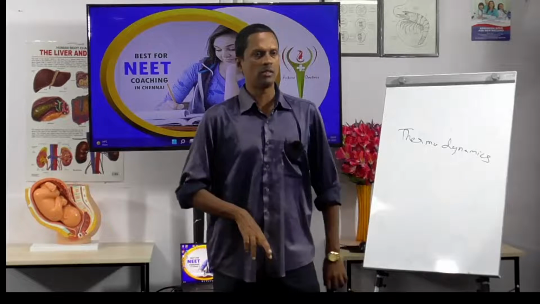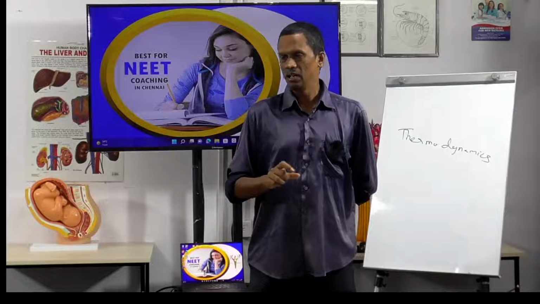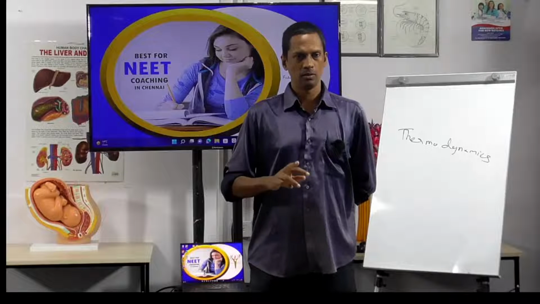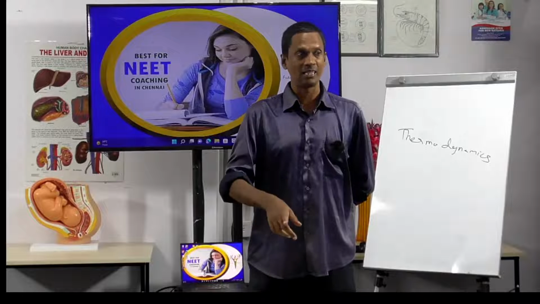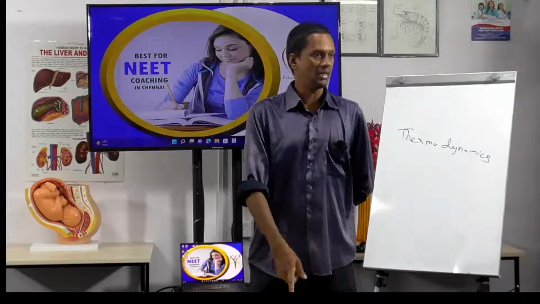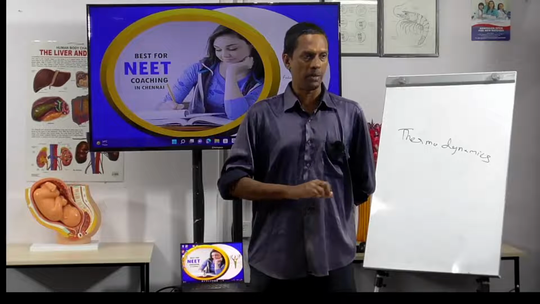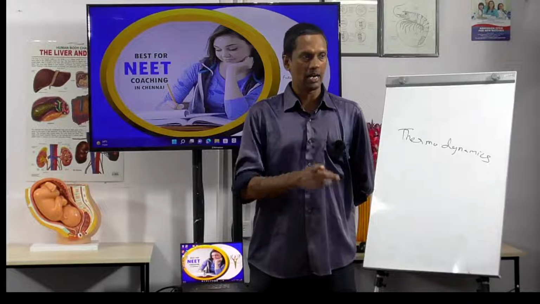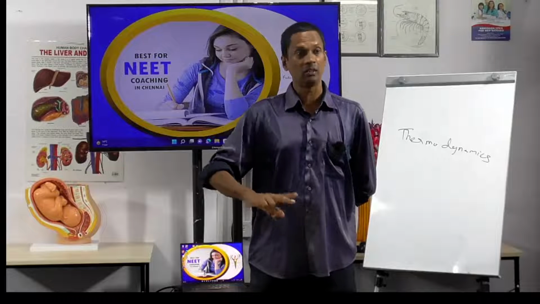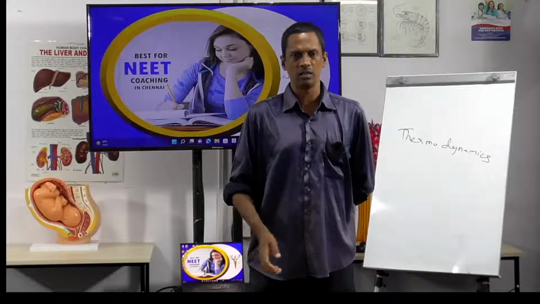So what is changed here? Delta P, pressure is changed. Pressure is changed means delta P has changed, and delta T. So delta P and delta T are changed here with constant volume. The volume remains the same. It is not changed, it will never be changed.